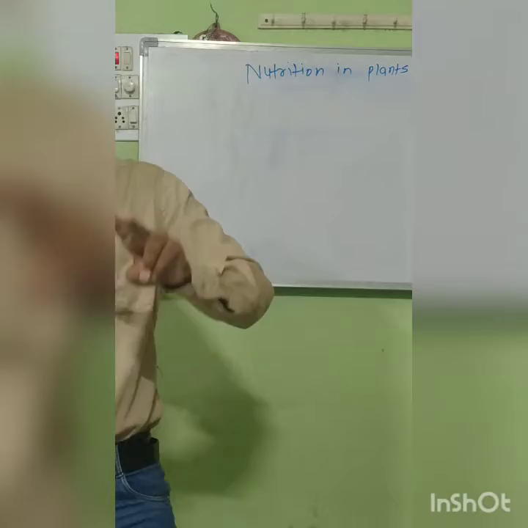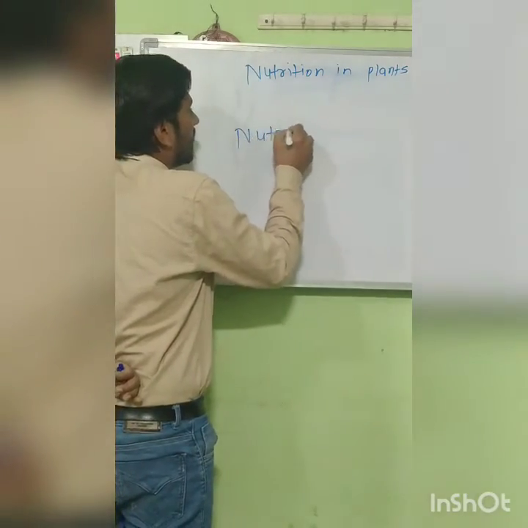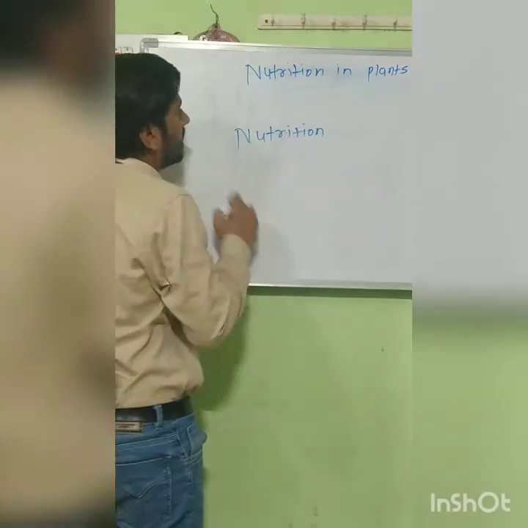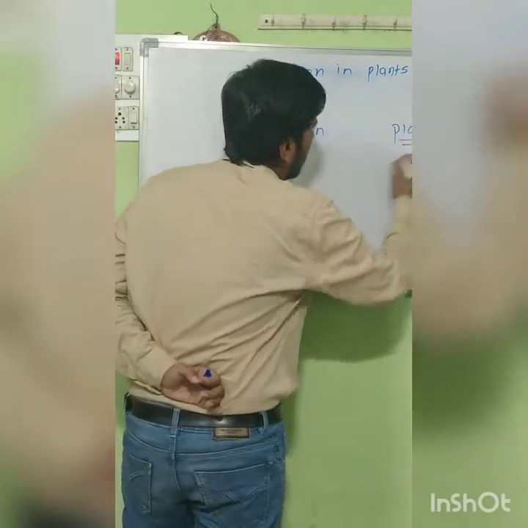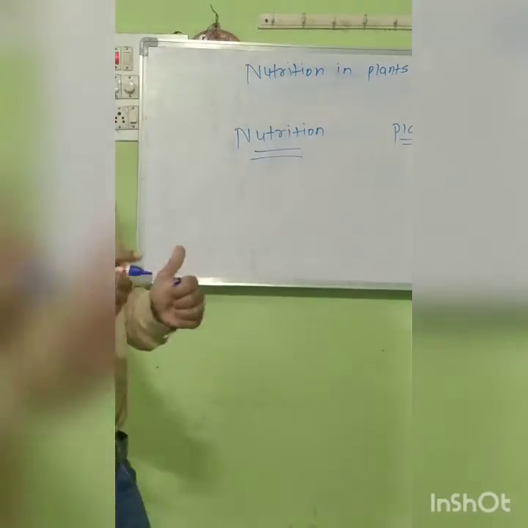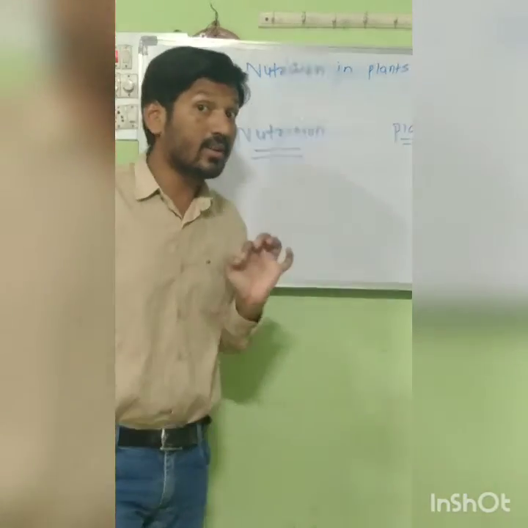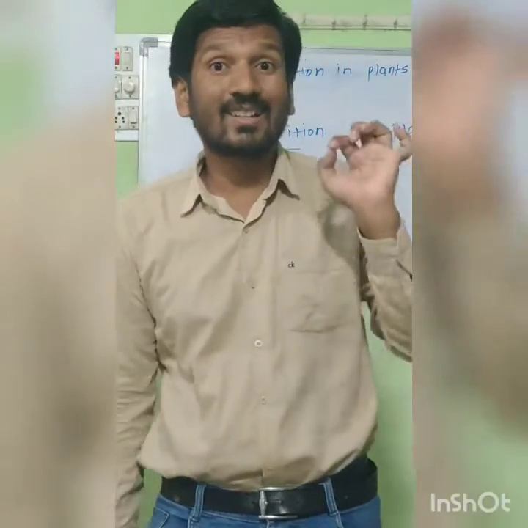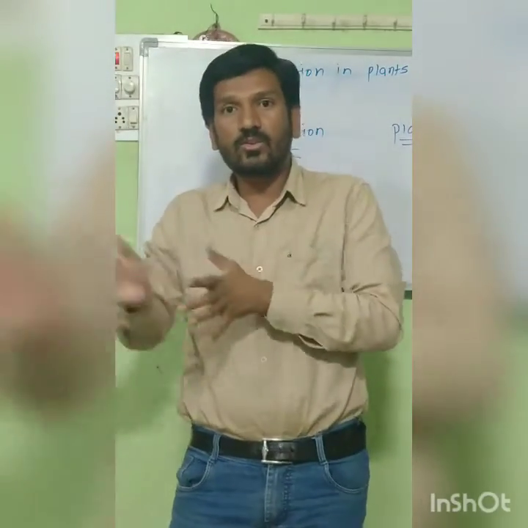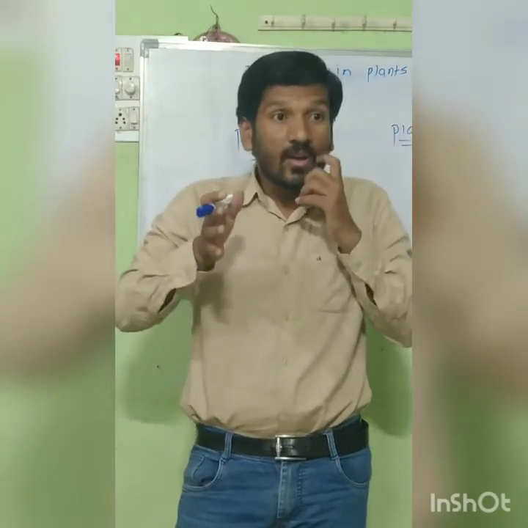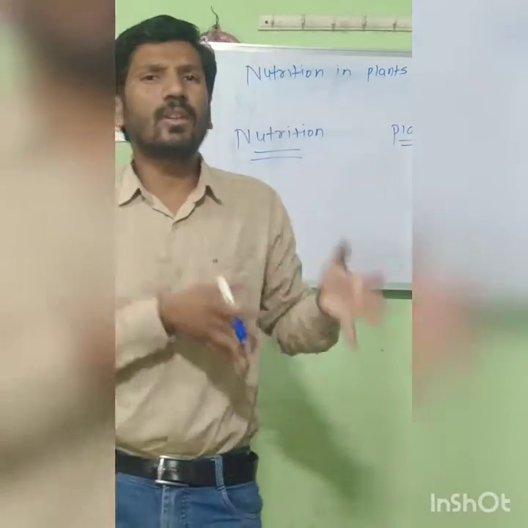There are two important words that I want to elaborate. First is nutrition, and second one is plants. Both things are related to each other. We learned about nutrition and nutrients in the fifth and sixth standard. Nutrition was first introduced in the fifth standard. Nutrients are the necessary things required for the human body, or we can say for living things.